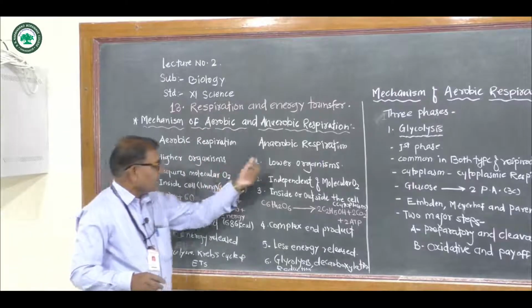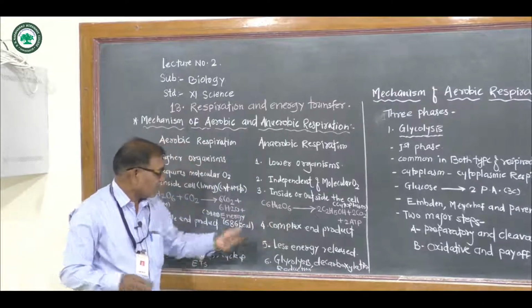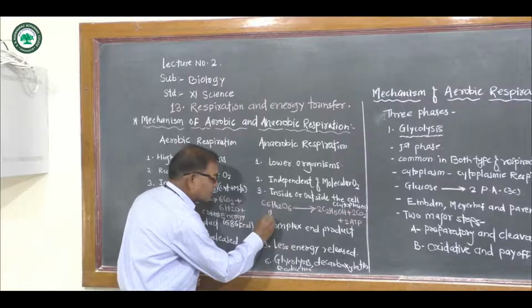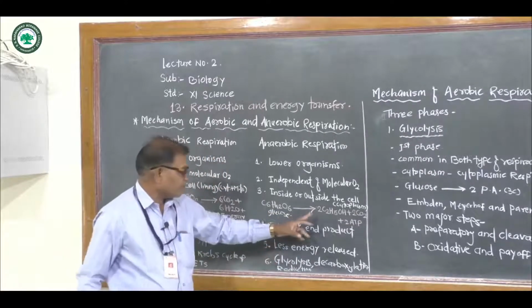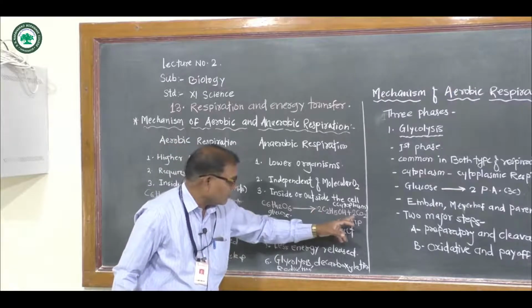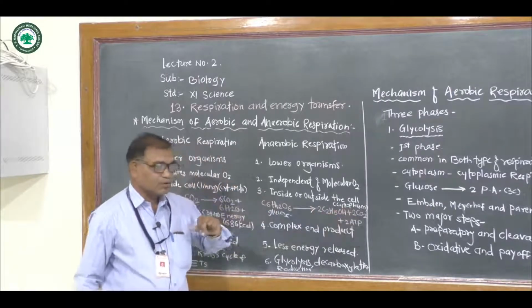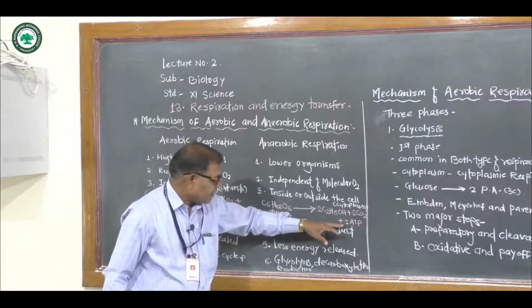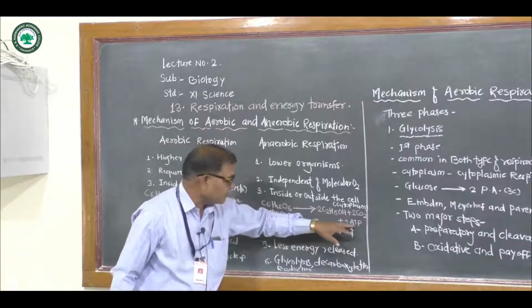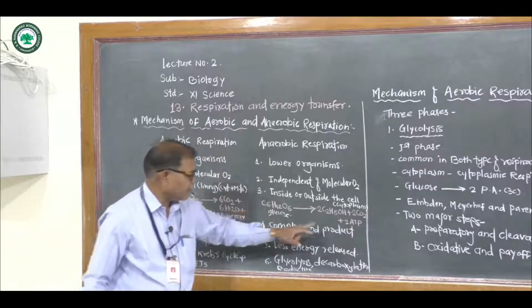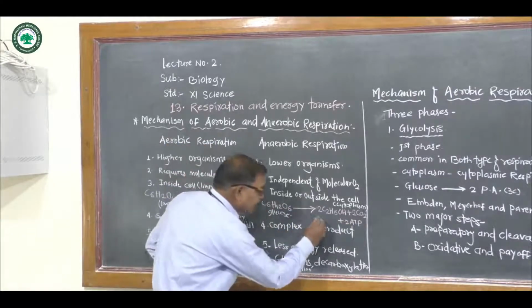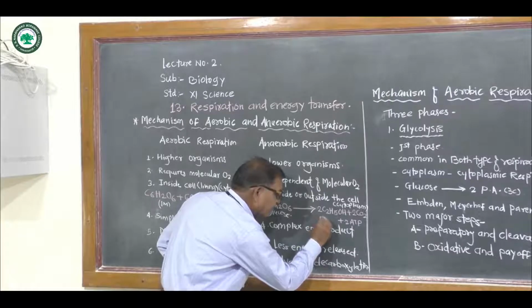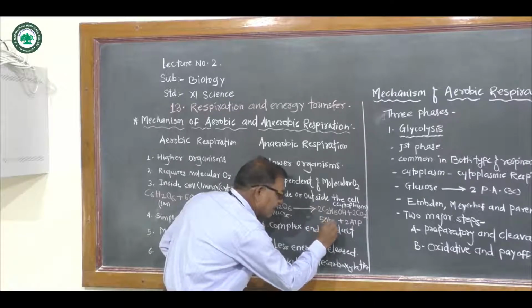Now anaerobic respiration. The complex organic substance glucose is broken down to form ethyl alcohol and CO2. CO2 is released, and only a small amount, 2 ATP, is generated from the breakdown of one glucose molecule, which is only 50 kilocalorie energy.